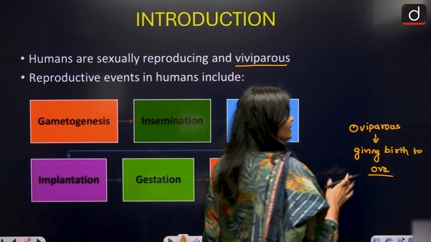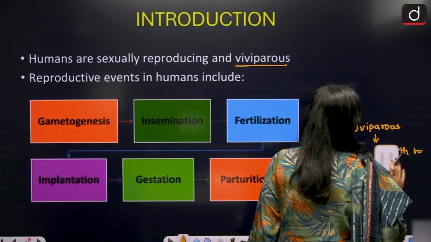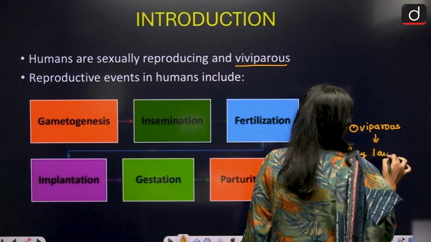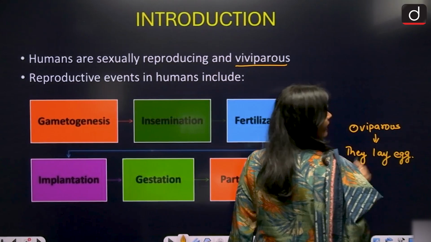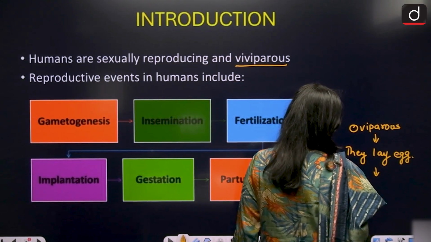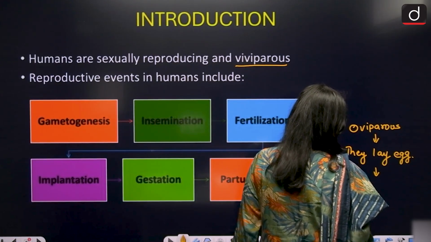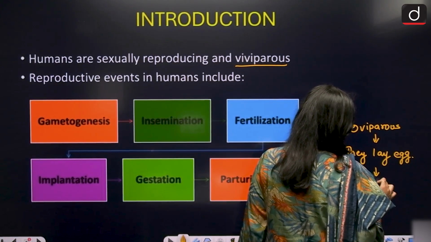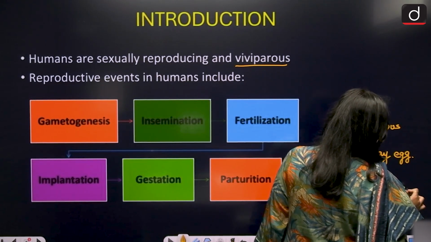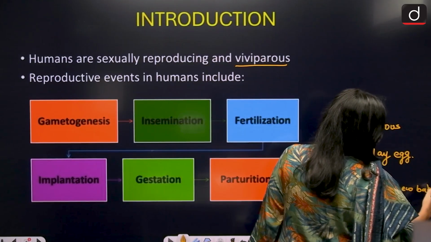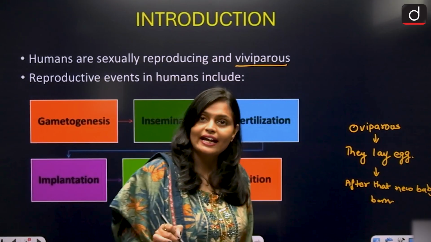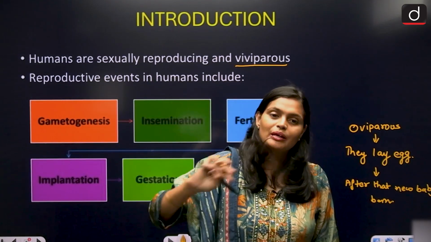Basically, in case of oviparous, they lay eggs, and from the egg, after some time, the new baby is born.